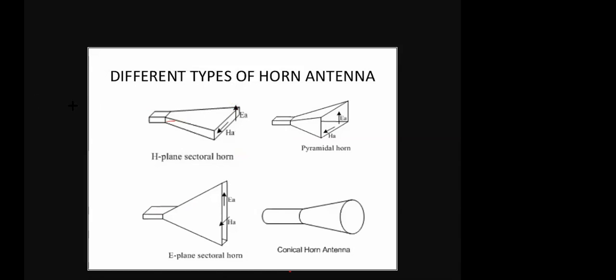I think it can handle larger power. Your horn antenna can handle larger power as compared to other microwave antennas. Then in those cases, we are using a horn antenna. Please check it out, I'm not sure. I think that could be the answer. Why is a horn antenna used specifically in some cases?